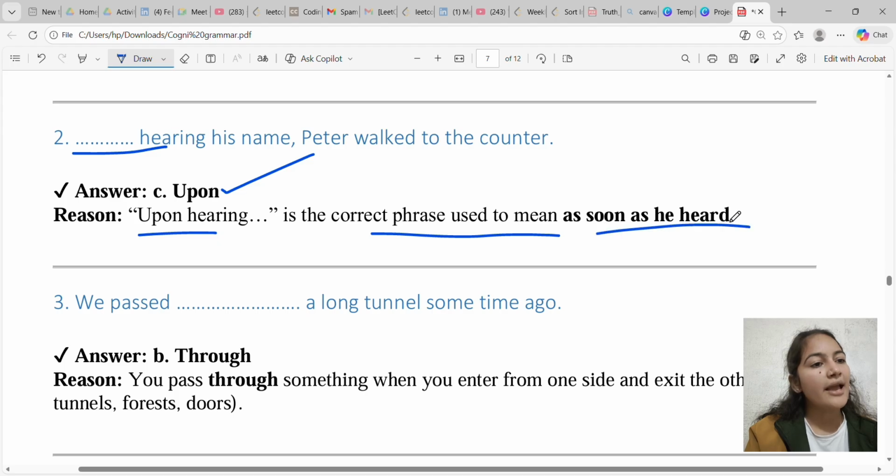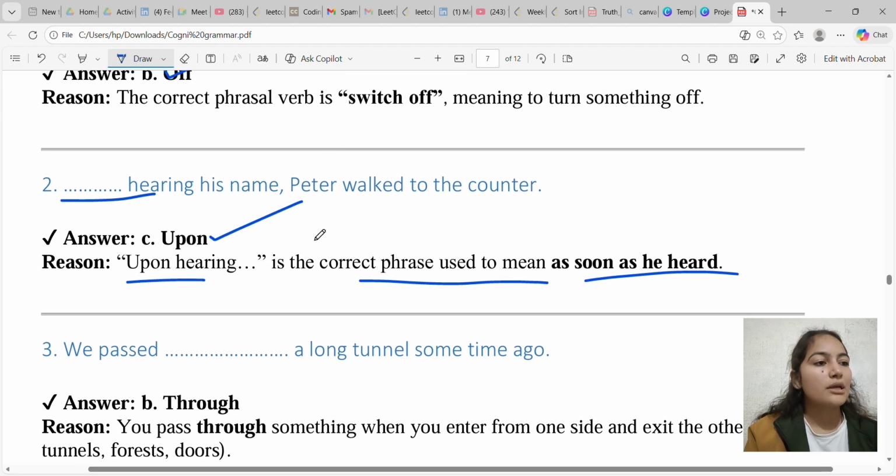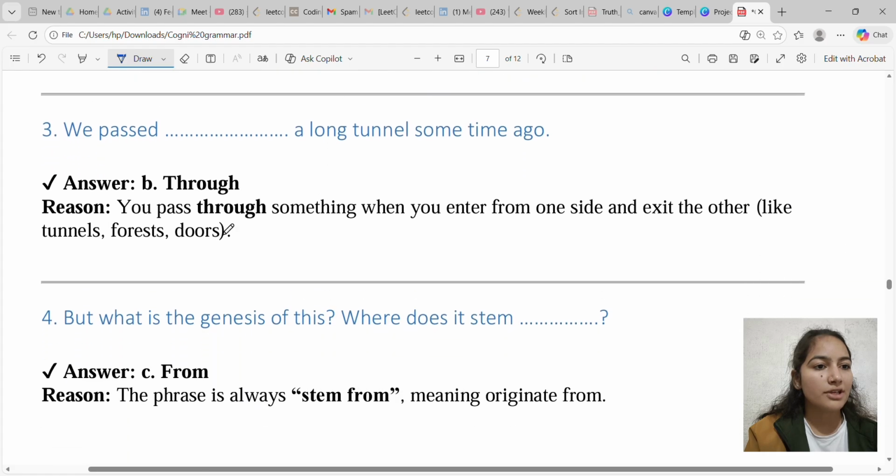Next question is, blank hearing his name, Peter walked to the counter. So what will be in this fill in the blank? The answer is upon. Why? Because upon hearing is the correct phrase, used to mean as soon as he heard. Upon hearing his name, Peter walked to the counter.